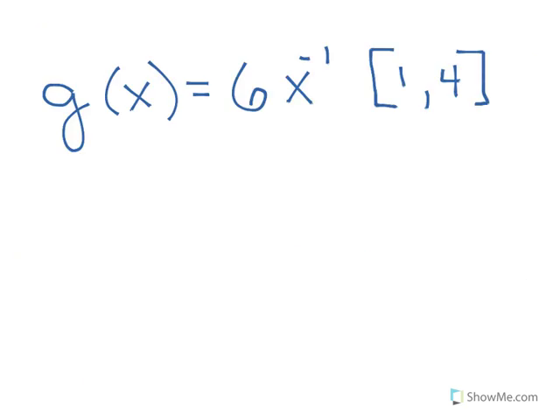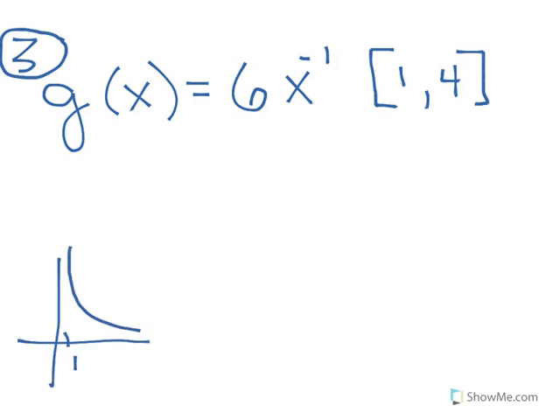Right there. Okay, problem 3 says g of x equals 6x to the negative first, and we're trying to prove the mean value theorem between the points 1 and 4. Now, I'm going to tell you can use your calculators on this. Usually they are calculator problems. If I graph that equation, what it looks like is this. 1, 4. It's not exactly right. You'll live. The question is, does it meet the conditions of the mean value theorem? Is it continuous and smooth between 1 and 4? Yeah. The only point this is discontinuous at is 0. You usually don't have to check on functions because you'll know that they're going to work.